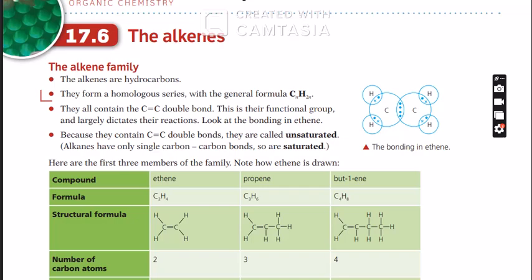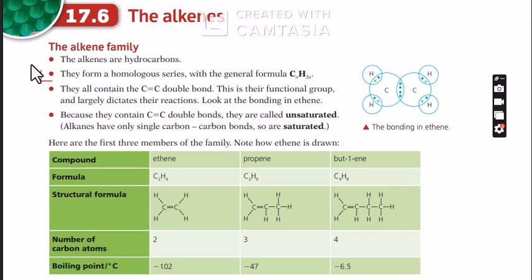Okay, so on to the next session. So here we'll be looking at alkenes. Now for alkenes, remember you have this in your notes already, so I'll just breeze through this. So alkenes are hydrocarbons, we've established that earlier. They form homologous series with the general formula CnH2n.